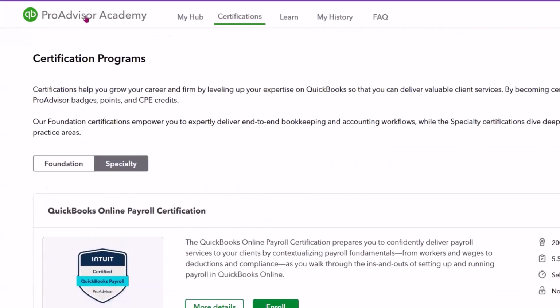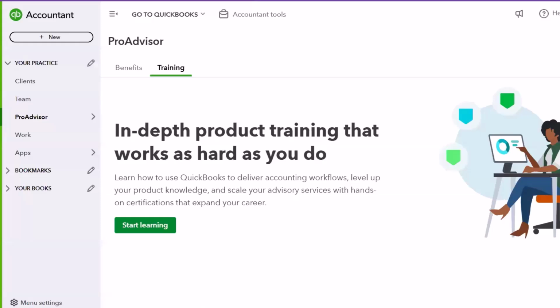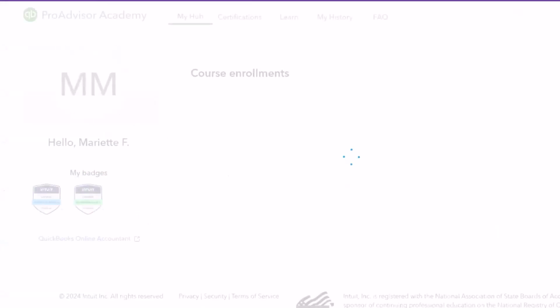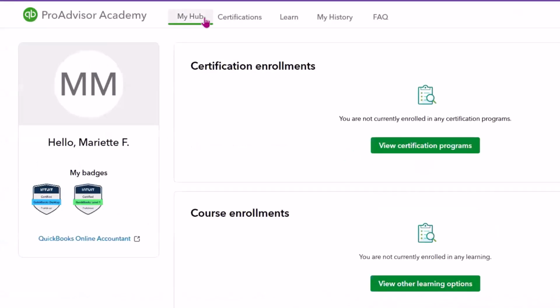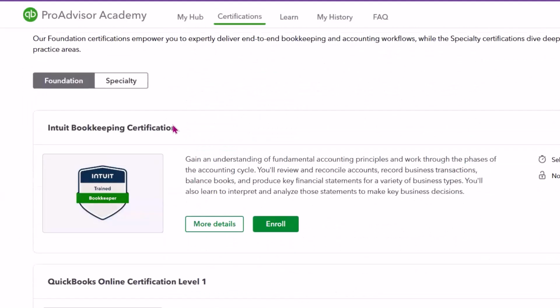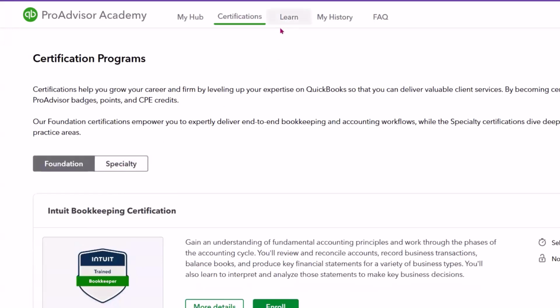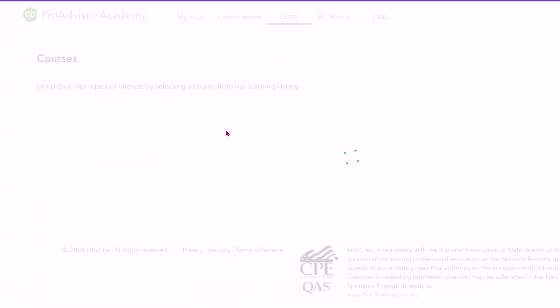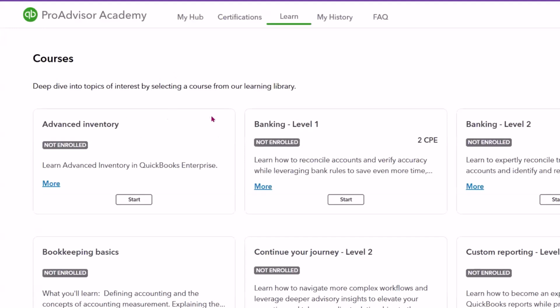And so, again, the focus is you want to go ahead and go into your dashboard, click on ProAdvisor, click on Training. When you click on Start Learning, it's going to open up a whole separate website. That's going to take you to the Academy with these different tabs. And again, My Hub will show you what you've done so far. Certifications will show you the different options you have in regards to which certifications you can take. And then Learn is where you're going to start learning the content related to those certifications.